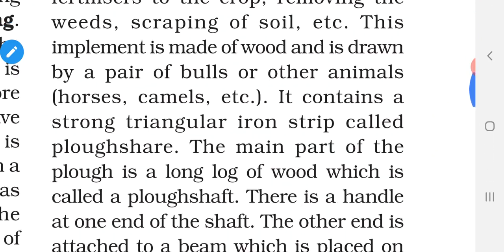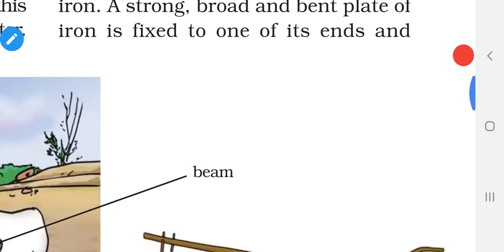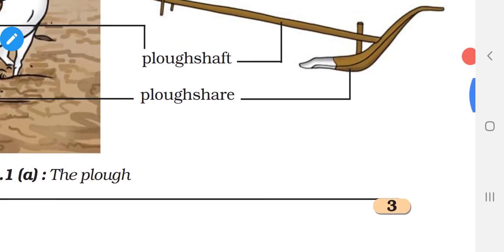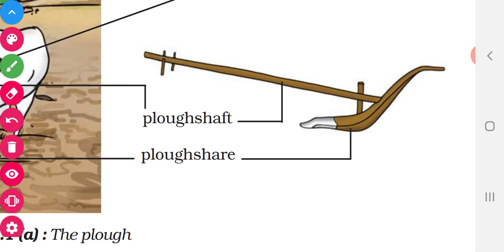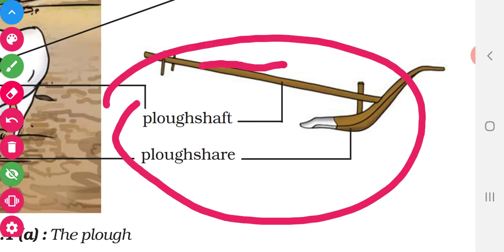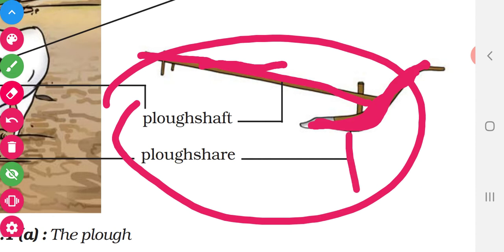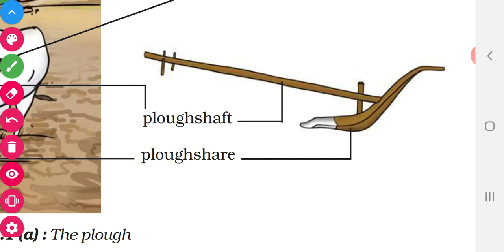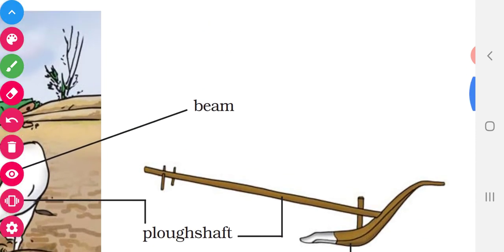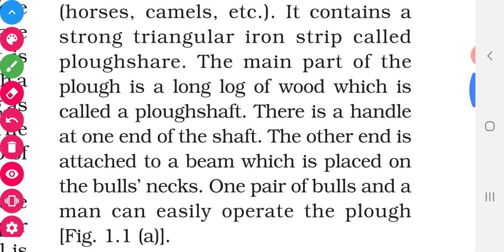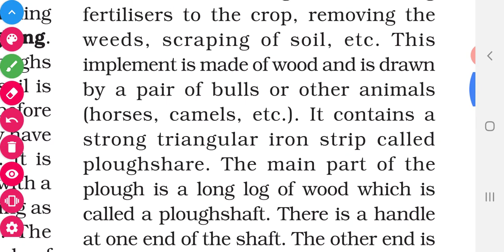Then come to the plough. See this plough in the diagram on your page number 3. This plough has a ploughshare. Ploughshare is a triangle shaped thing and this is the plough shaft. With the help of this we can plough the soil and we can loosen the soil.